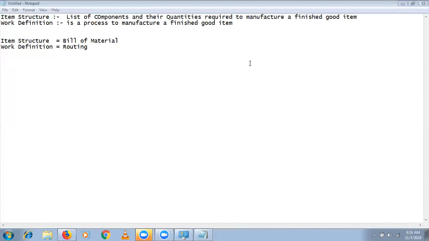Who is going to assemble the item? People. Resources. No, it's not workers, it's resources. Sometimes nowadays everything is automation, so there are also a lot of machineries.